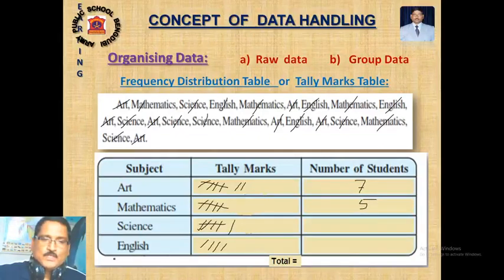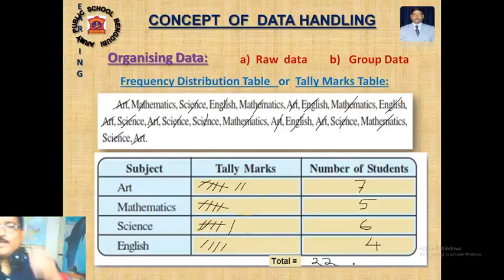How many students like science? 6. How many students like English? 4. In total, what will be the total number? 10, 15 and... 22. So the number of students was 22. That number should match. Okay.